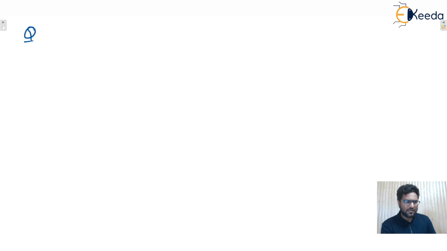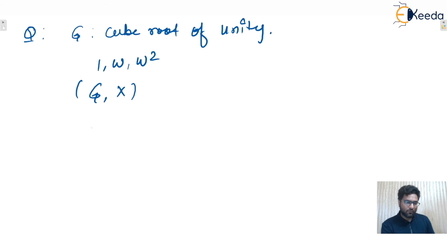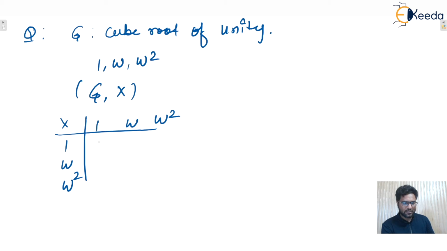Next one, let's say the same example is there. Instead of G being the square root of unity, let's say it is the cube root of unity. The cube roots of unity are 1, omega, omega square, and the algebraic structure is given to you, G under multiplication. So three elements are there, 1, omega, omega square, and the binary operation is multiplication, that is 1 into 1, 1 into omega is omega, 1 into omega square is omega square, this is omega square, and this is omega cube.